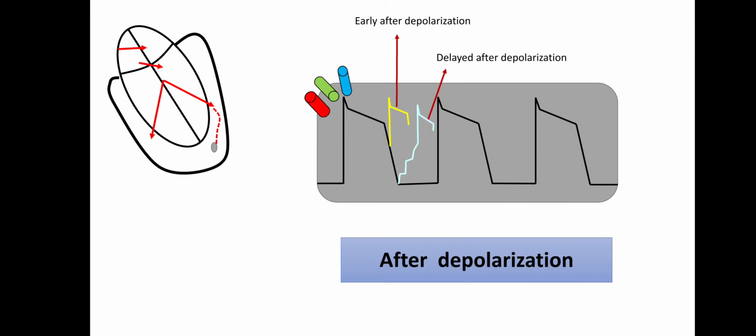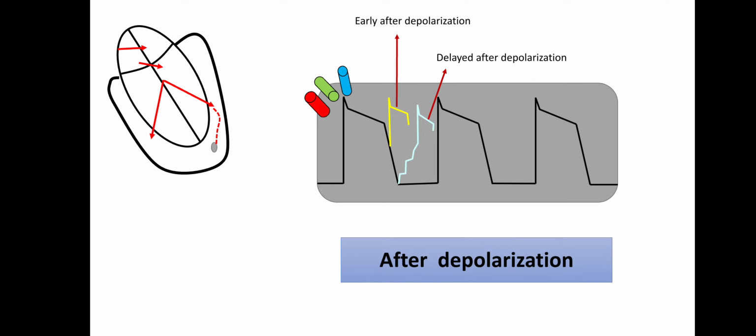Therefore this is known as delayed after depolarization. So after depolarization is nothing but an extra, secondary or unplanned depolarization that takes place. And after depolarizations are of two types, that is early after depolarization and delayed after depolarization.